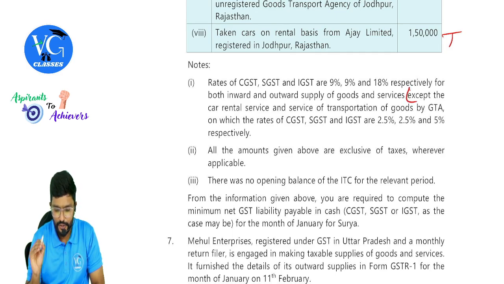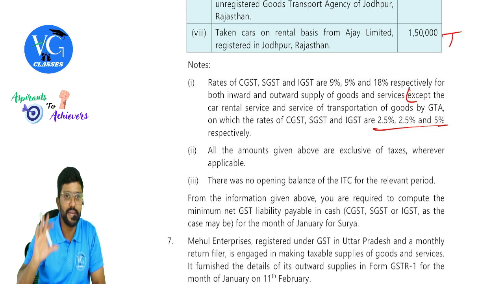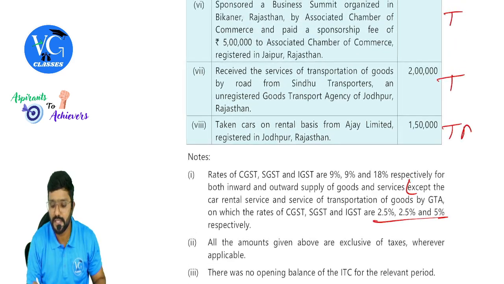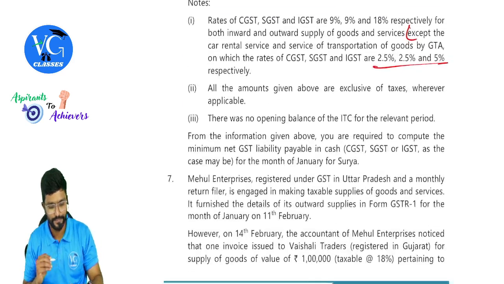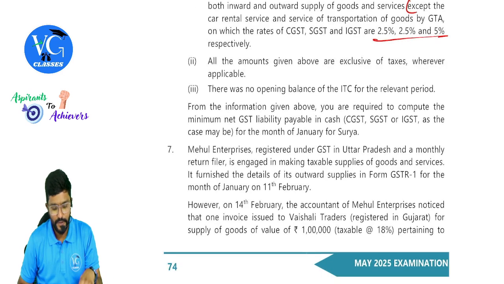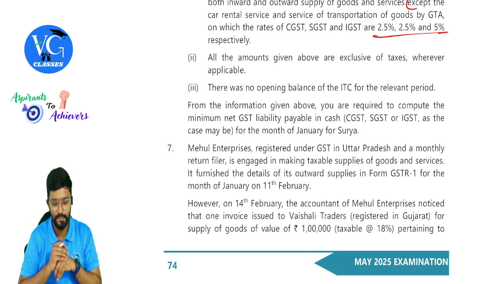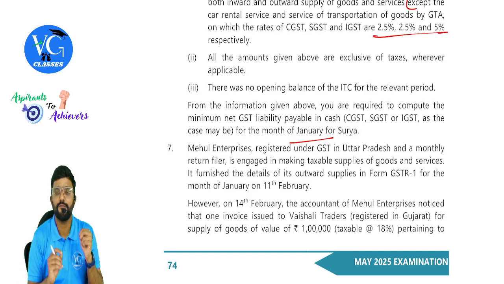Of transportation of goods by GTA, on which rate of CGST, SGST and IGST is what, guys? 2.5, 2.5 and 5. That means supplier has not paid tax at 12%. So even is this taxable under RCM? Yes, sir. All the amounts given above are exclusive of taxes wherever applicable. There was no opening balance of ITC for the relevant period. From the information given above, you are required to compute the minimum net GST liability payable in cash, CGST, SGST and IGST as the case may be for the month of January for Surya.